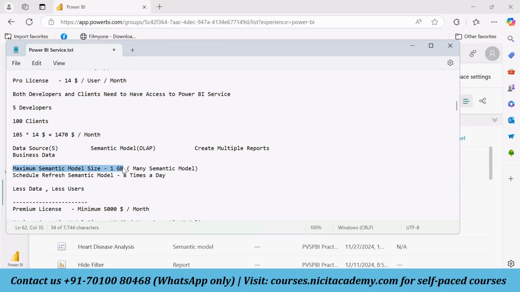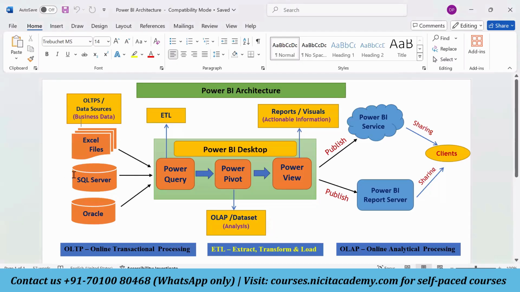A semantic model size of 1 GB means how much data can you load from the source? Around 10 GB. If we are loading around 10 GB of data from the data source, it will get converted to 1 GB. So dataset size of 1 GB means you can load 10 GB of data from the source. 10 GB of data is more than sufficient for many of the reports.